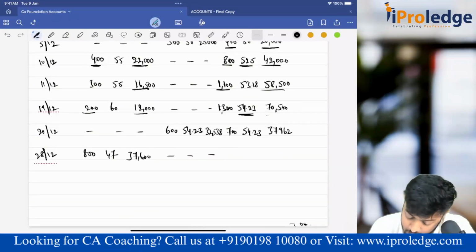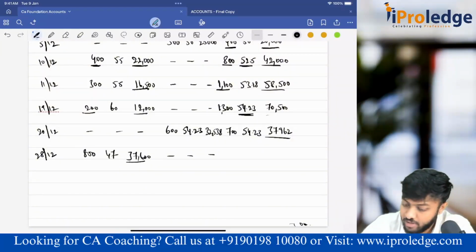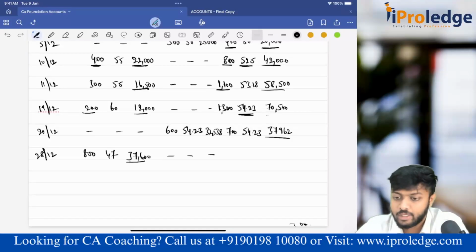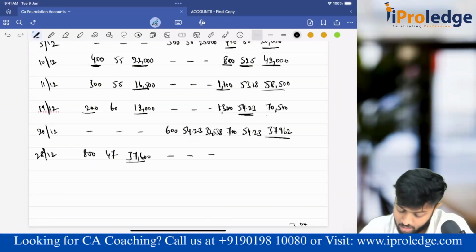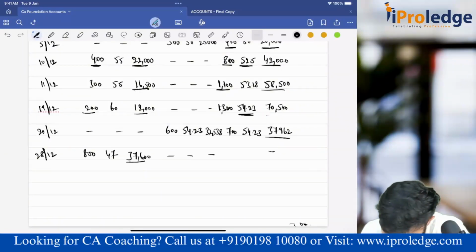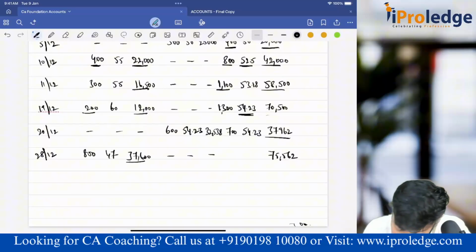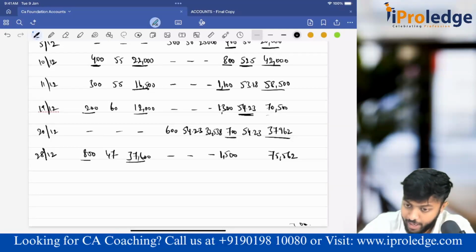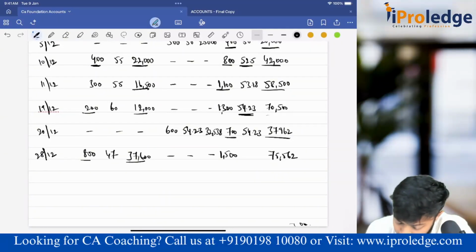How much is the total value? 37,962 plus 37,600 is 75,562. Units: 700 plus 800 will become 1,500. So 75,562 by 1,500 becomes 50.37.